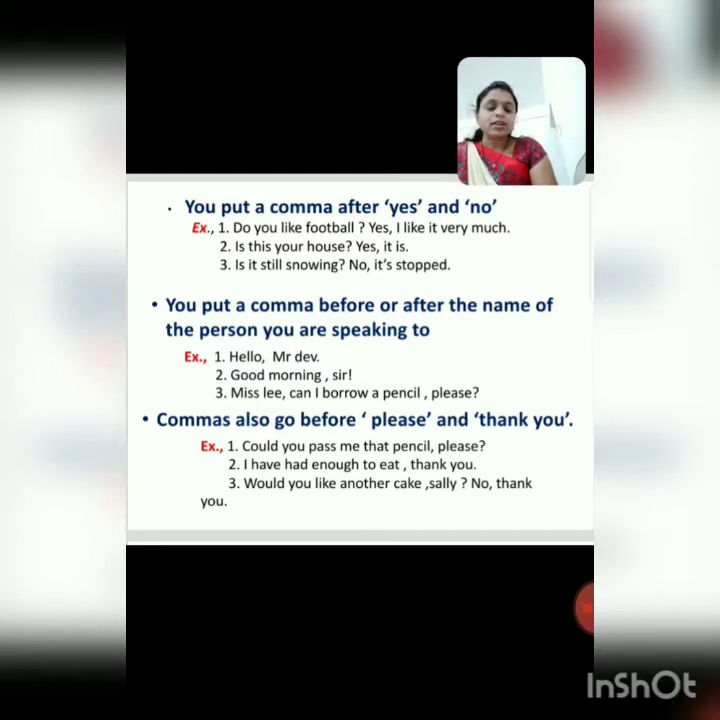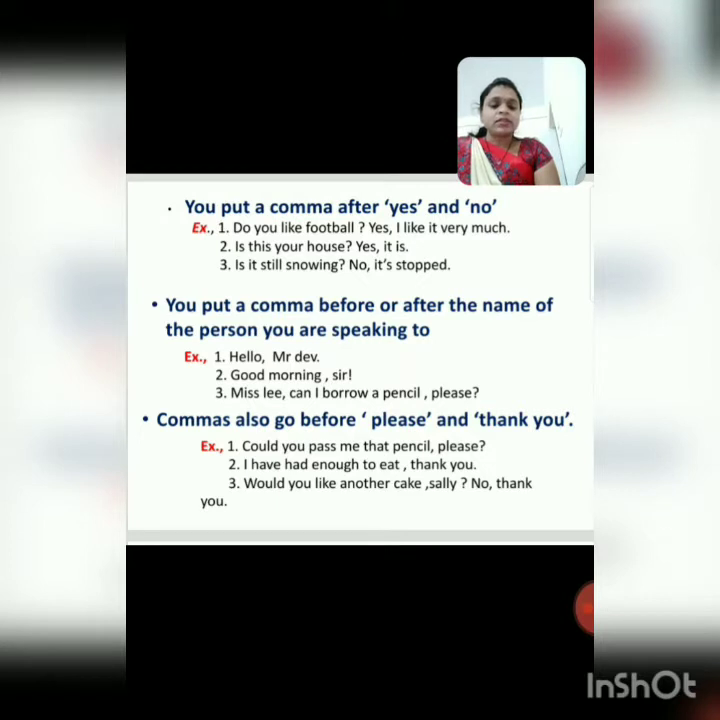Second example is: Good morning, sir. Good morning के बाद comma, sir. Good morning, sir. Third, Miss Lee, can I borrow a pencil please? Miss Lee, can I borrow a pencil please? Where we put a comma? Miss Lee, comma, can I borrow a pencil, comma, please. Okay. Where we put a comma? You put a comma before and after the name of the person you are speaking to.